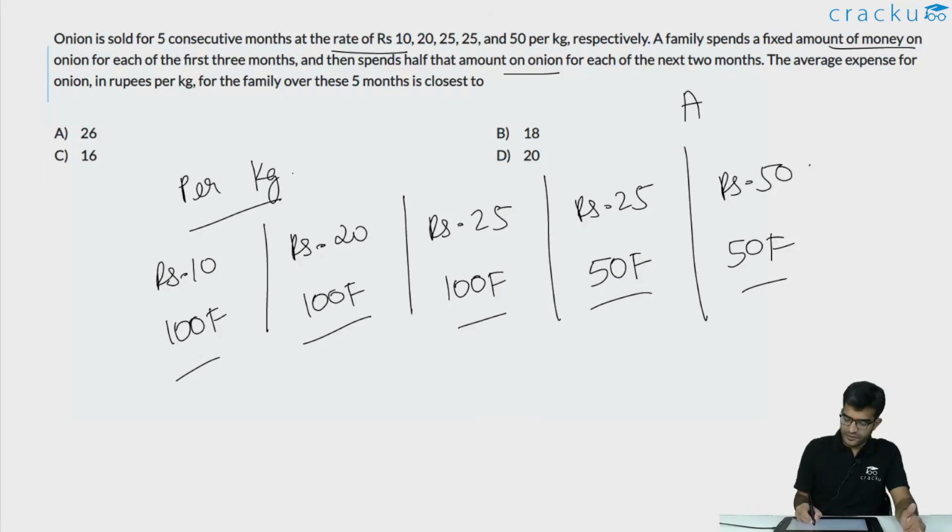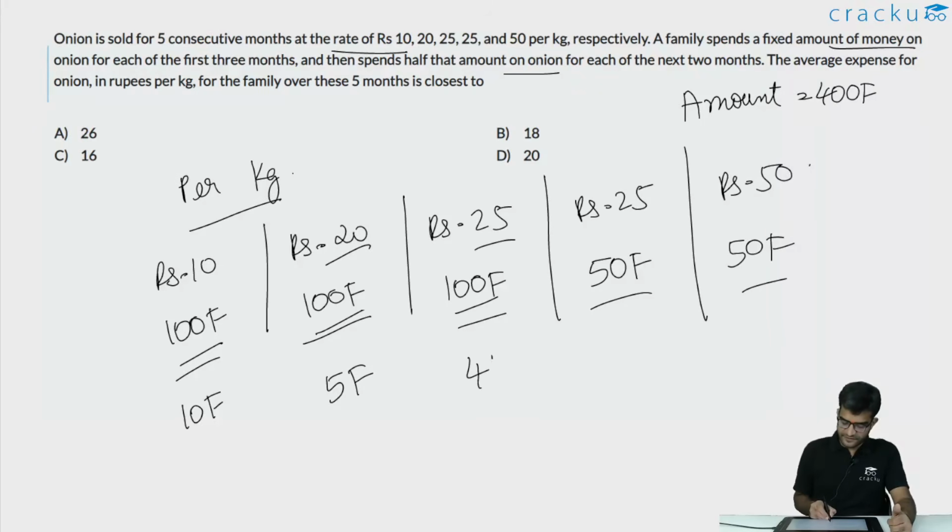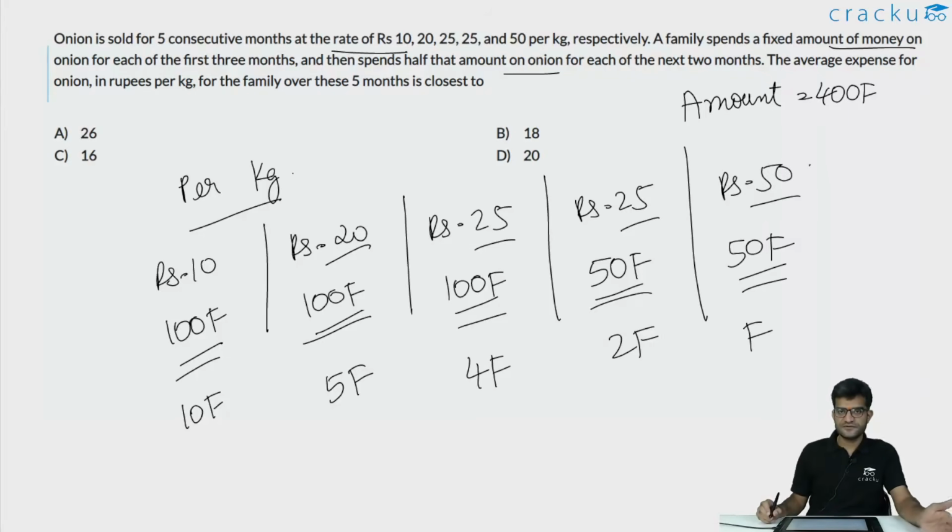So the total amount is equal to 400f. And what is the total amount of onions that were bought? It is 100f by 10, which is 10f, 100f by 20, which is 5f, 100f by 25, which is 4f, 50f by 25, which is 2f, and 50f by 50, which is f. This is the number of kgs of onions bought on each of these respective months.